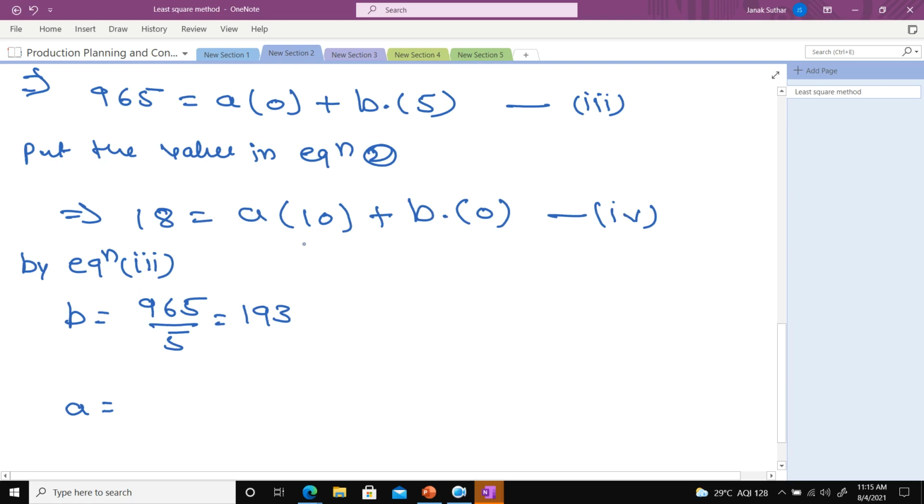The next point, a calculation. You can easily calculate a by using equation 4. So here a is equal to 18 by 10. So what will be the value of a? 1.8.